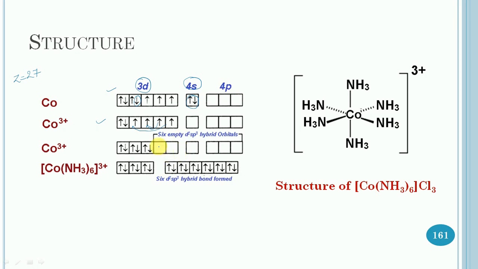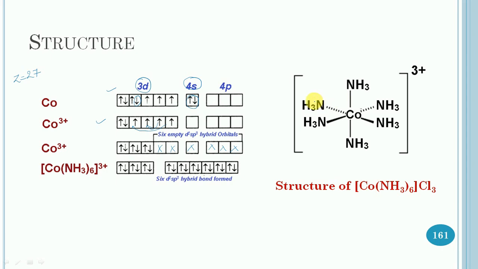Then hybridization takes place, in which these 6 orbitals get hybridized to form d2sp3 hybridization, and finally the complex gets formed. The resulting ion is an inner orbital octahedral complex, and it has no unpaired electron, so it is diamagnetic in character.